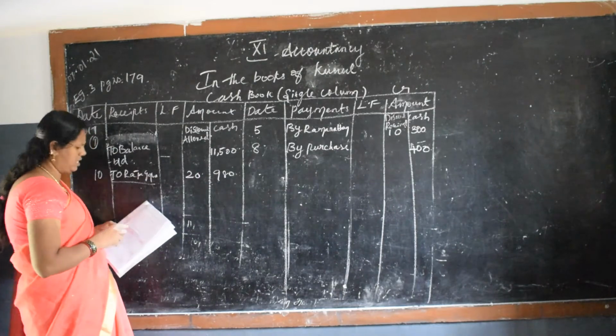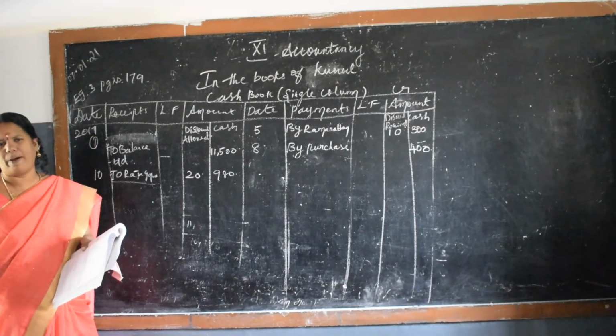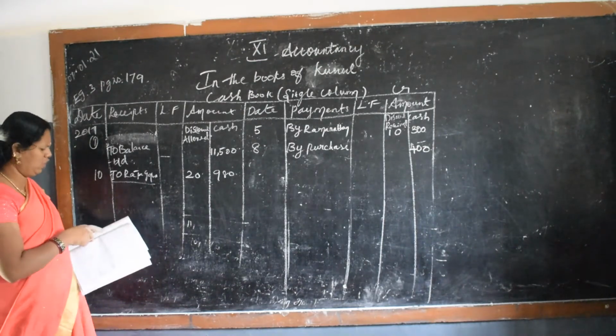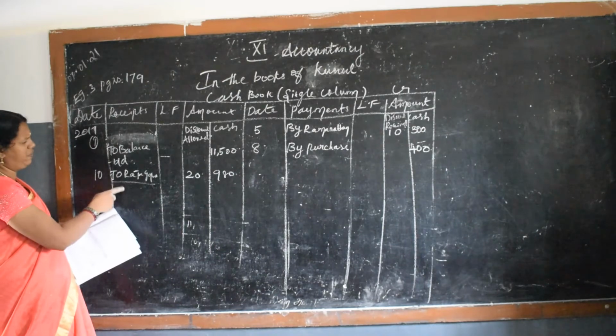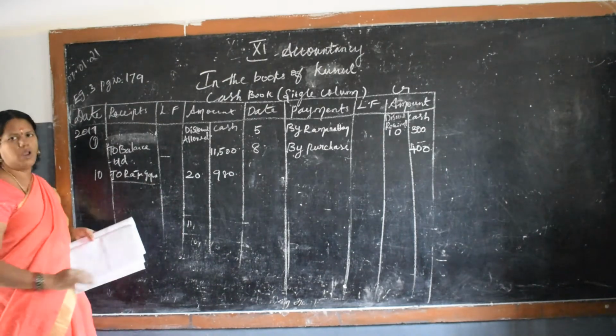Okay, don't confuse it. In this question, they have not said discount allowed to him or discount bought from him, like that they have not given. But you should know, in the debit side only we have written. So in the debit side it is 100% discount allowed only.